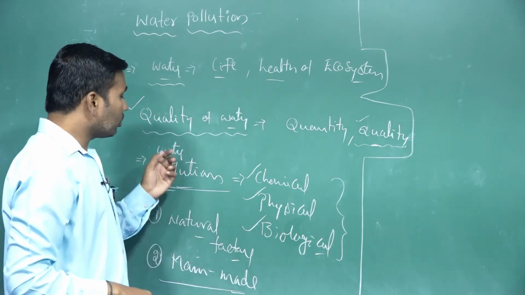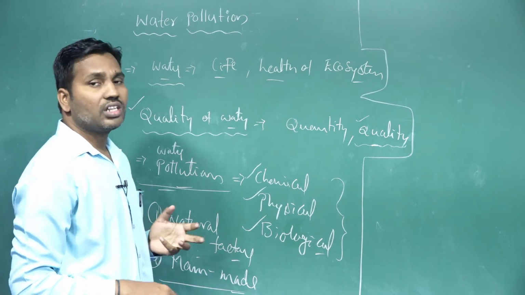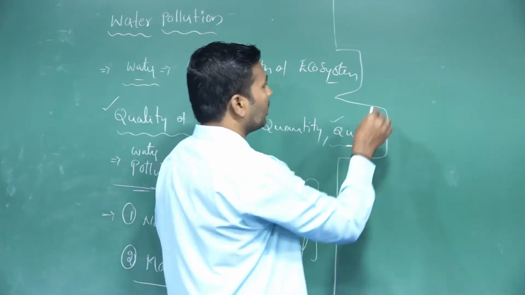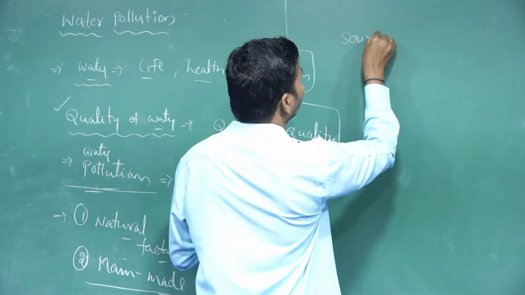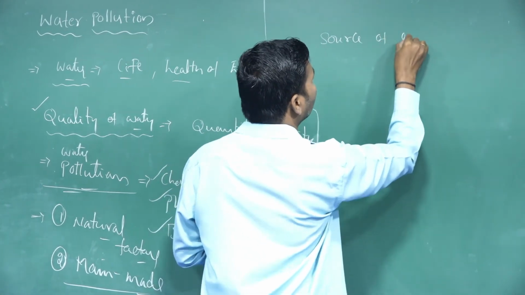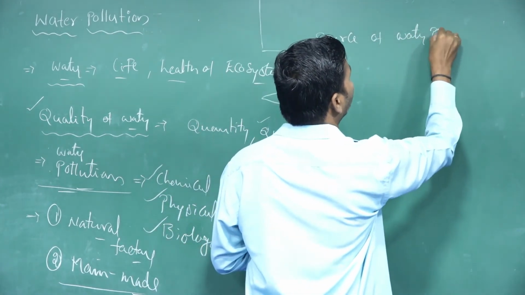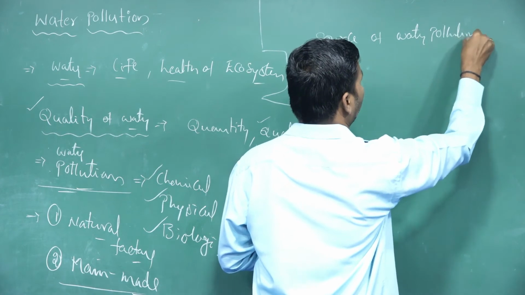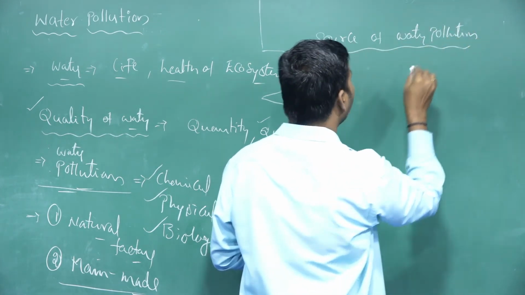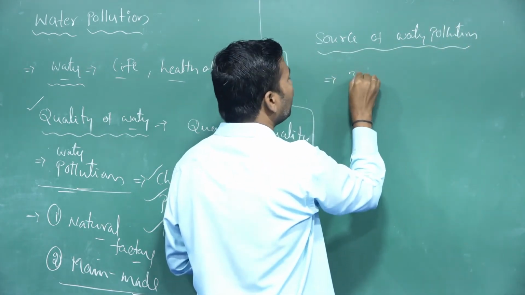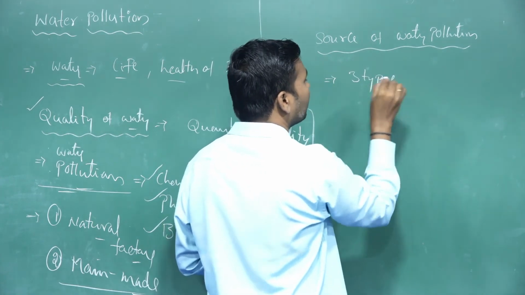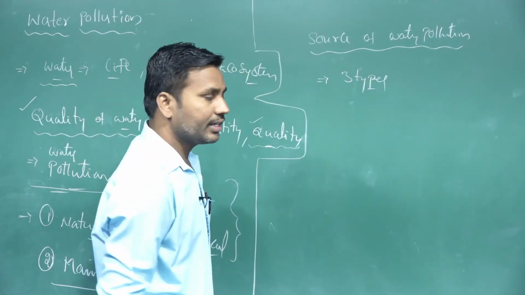Generally, how does water pollution occur? What are the sources of water pollution? The sources of water pollution: three types, or three sources, are presented here.